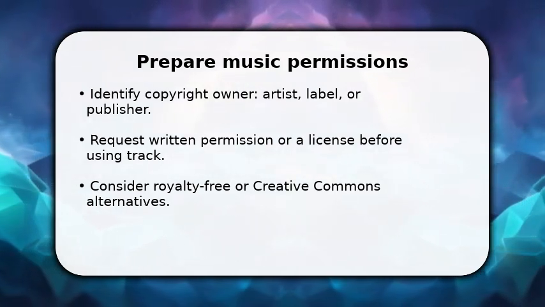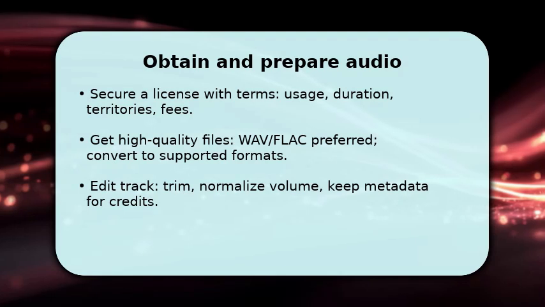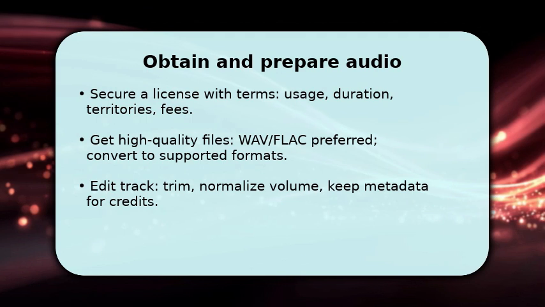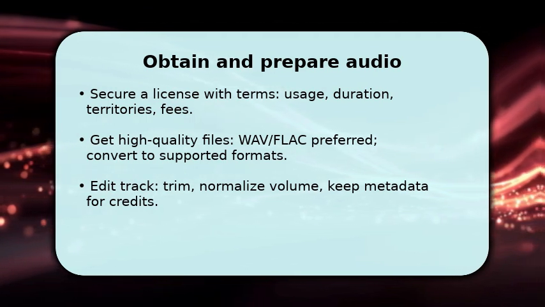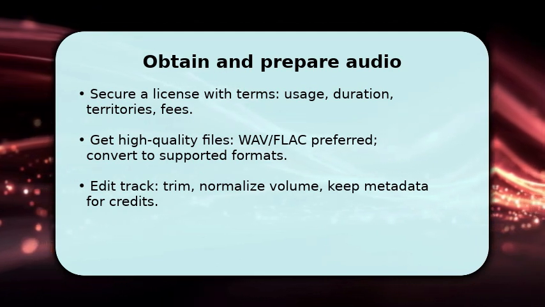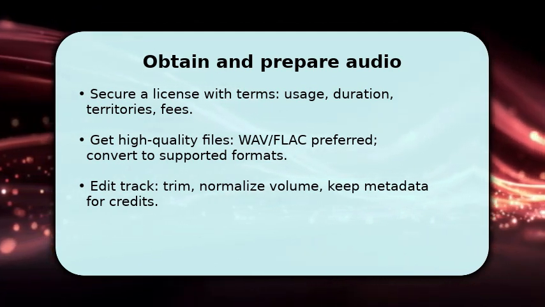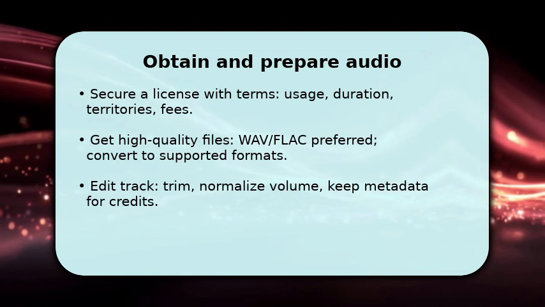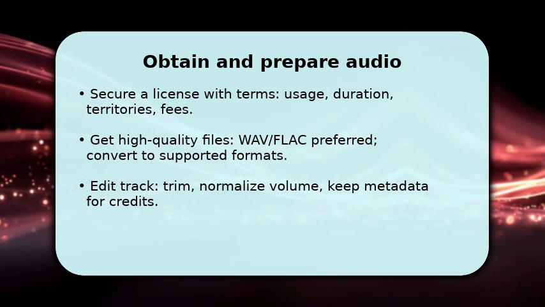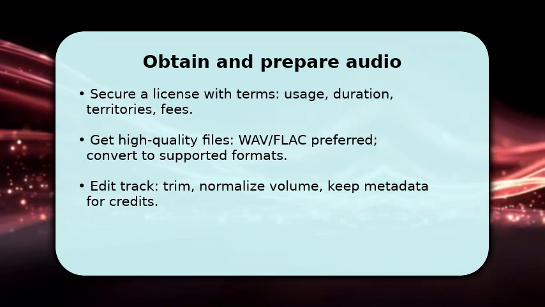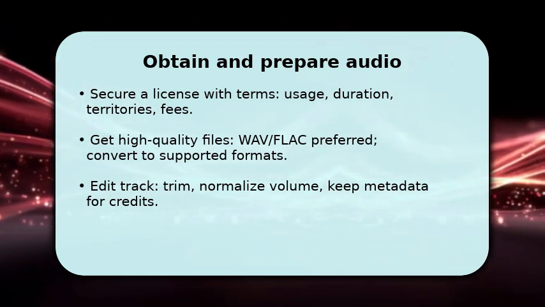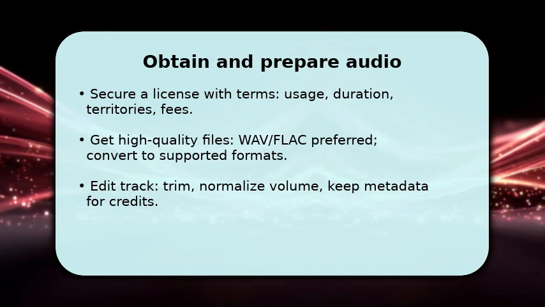Once you have permission, obtain the correct file and license terms so you know what you can legally do. Download a high-quality WAV or FLAC and convert to the format Geometry Dash supports if needed. Converting preserves sound fidelity and avoids artifacts. Make sure to trim and normalize levels so gameplay syncs reliably with obstacles. Also keep the license text and metadata in a project folder. You'll need them if a platform or the rights holder later asks for proof.